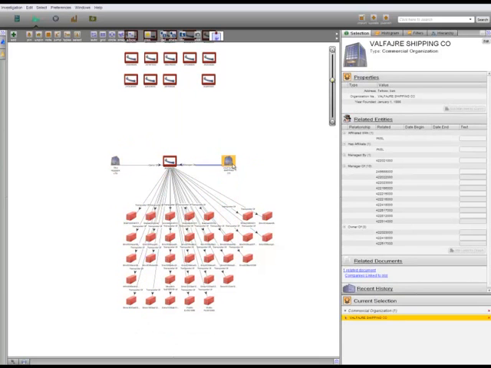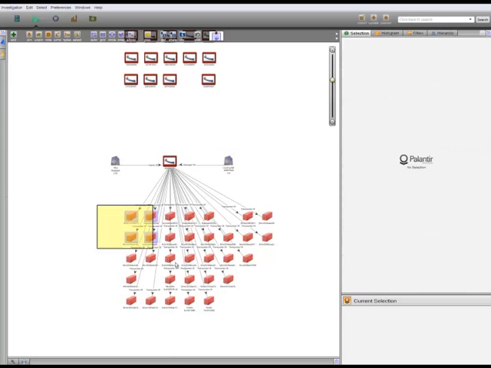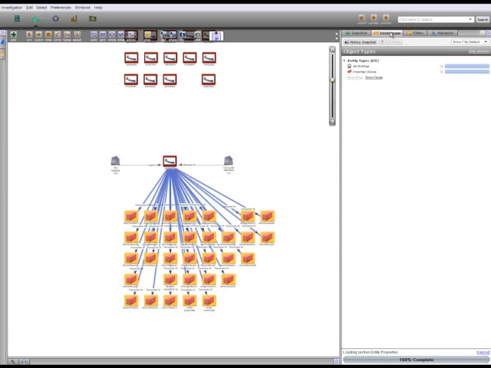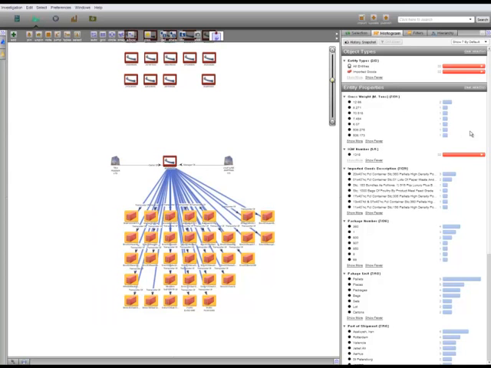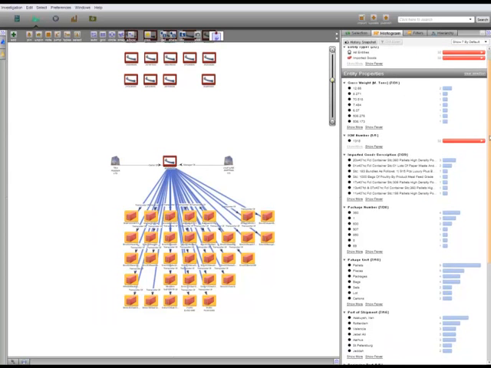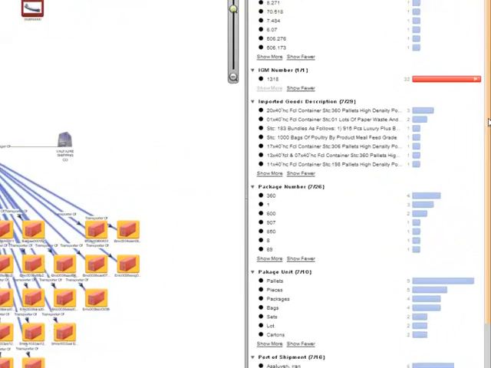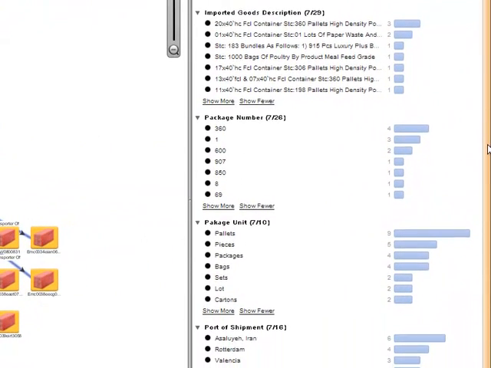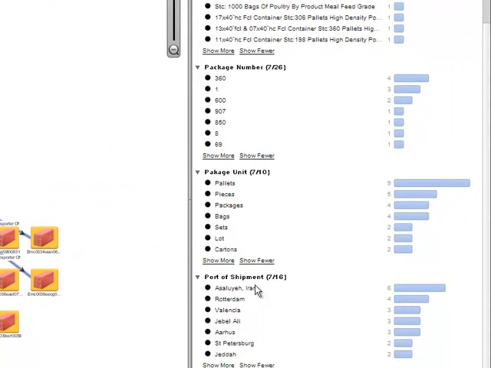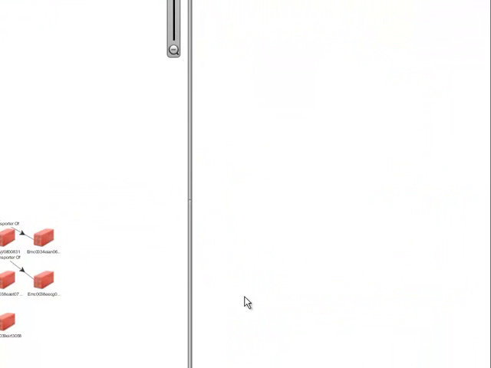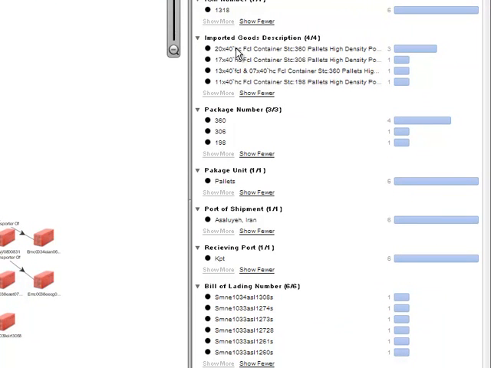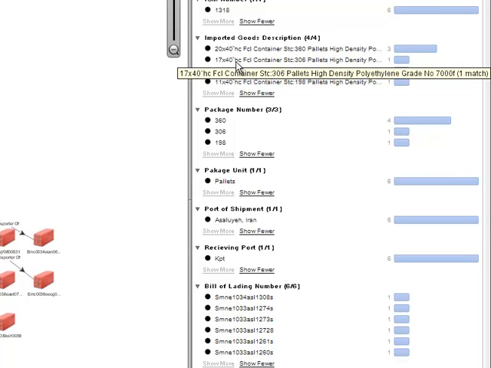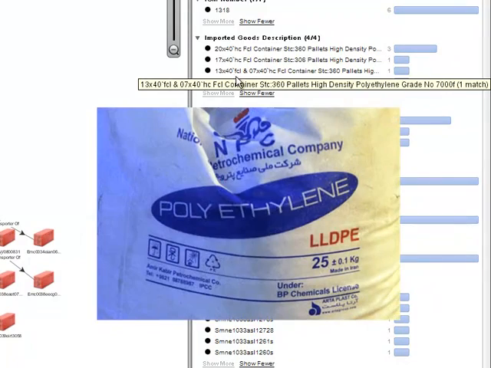Looking first at its manager, Valfajar Shipping Company, we can see that it is located in Tehran, Iran, and affiliated with Rizal. Next, we can view what cargo it is carrying as it declared on its Import General Manifest, which is available online and was ingested into Palantir using Kapow. If we select all of the cargo, we can see that 6 originated in Iran. If we drill down further on those pieces of cargo, we can see that they're all pallets of high-grade polyethylene. If you recall, this was the same material that Iran used to camouflage weapons less than 1 year ago.